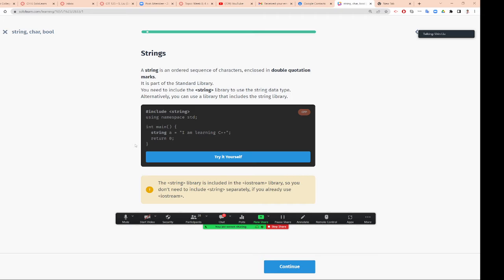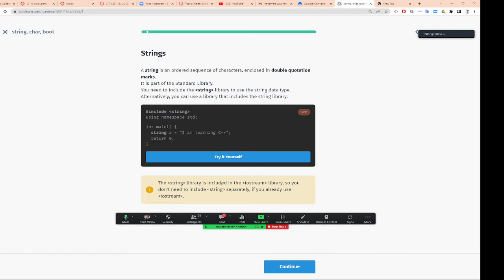Okay, string. A string is an ordered sequence of characters enclosed in double quotation marks. It is part of the standard library. When you do this, you need to include the string library to use the data type. Alternately, you can include the string library. So right here we put a string. See that? string A equals "I am learning C++".